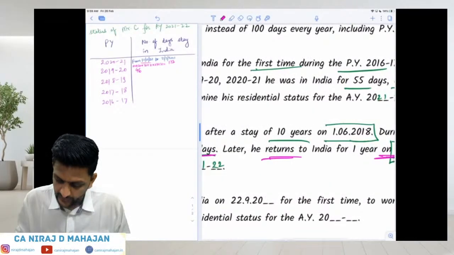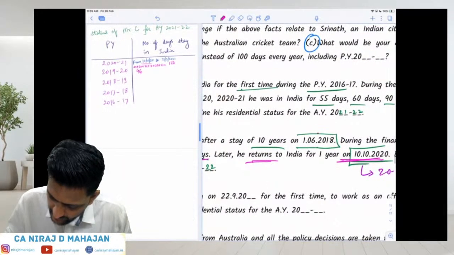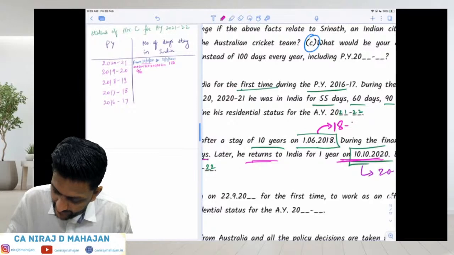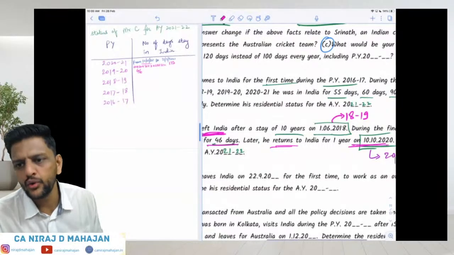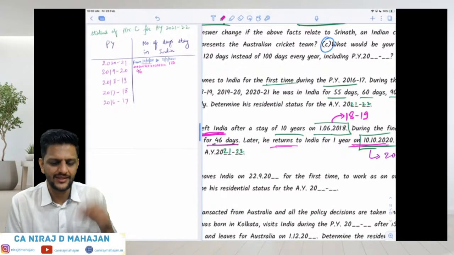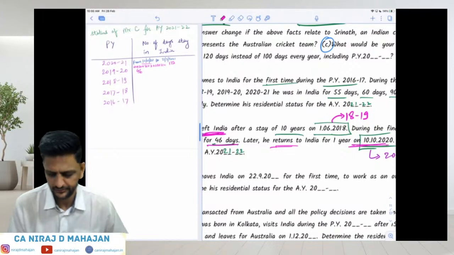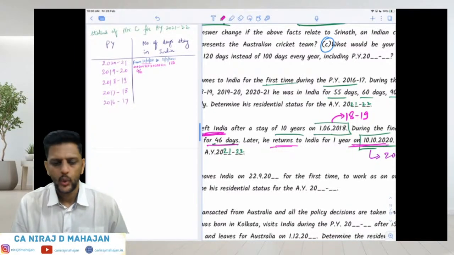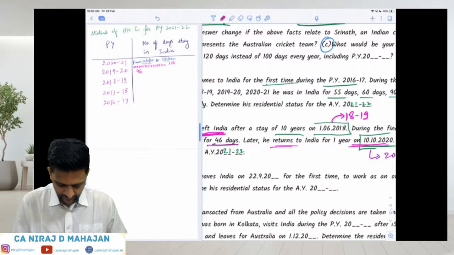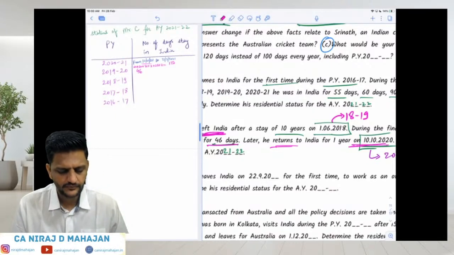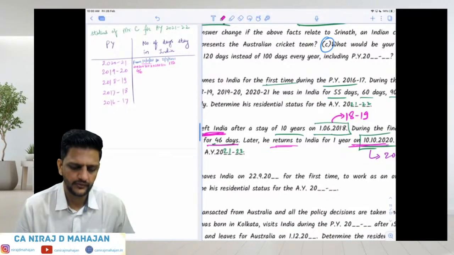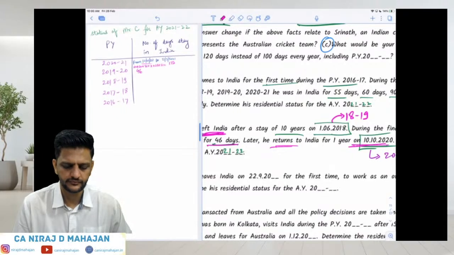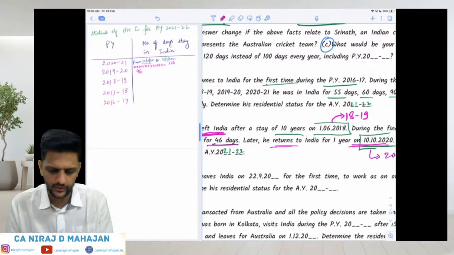He has left in 1819. First of all, tell me, he has left in the year 1819. Please pay attention. He left India on 1/6/18. So first of all, tell me, is 1/6/18 in India or outside India? I have told you this in the last lecture also. Is 1/6/18 in India or outside India? Quickly tell me. Right, everybody? It is in India. Okay, it is in India.